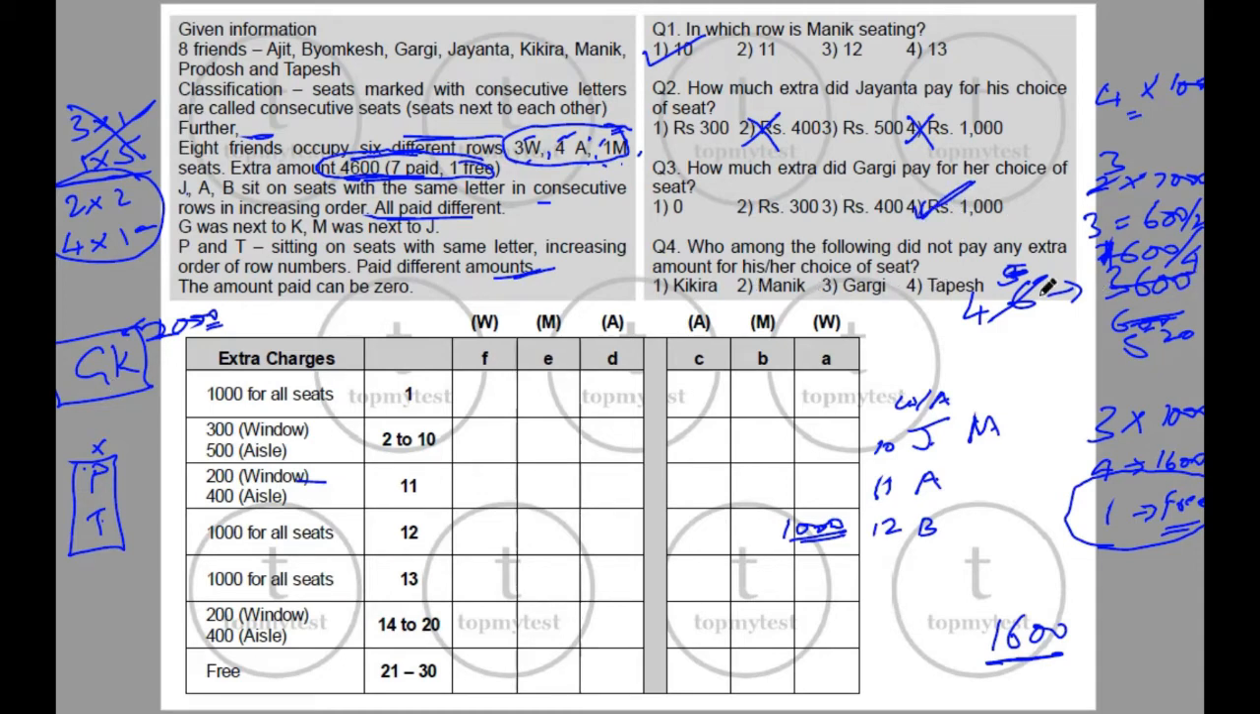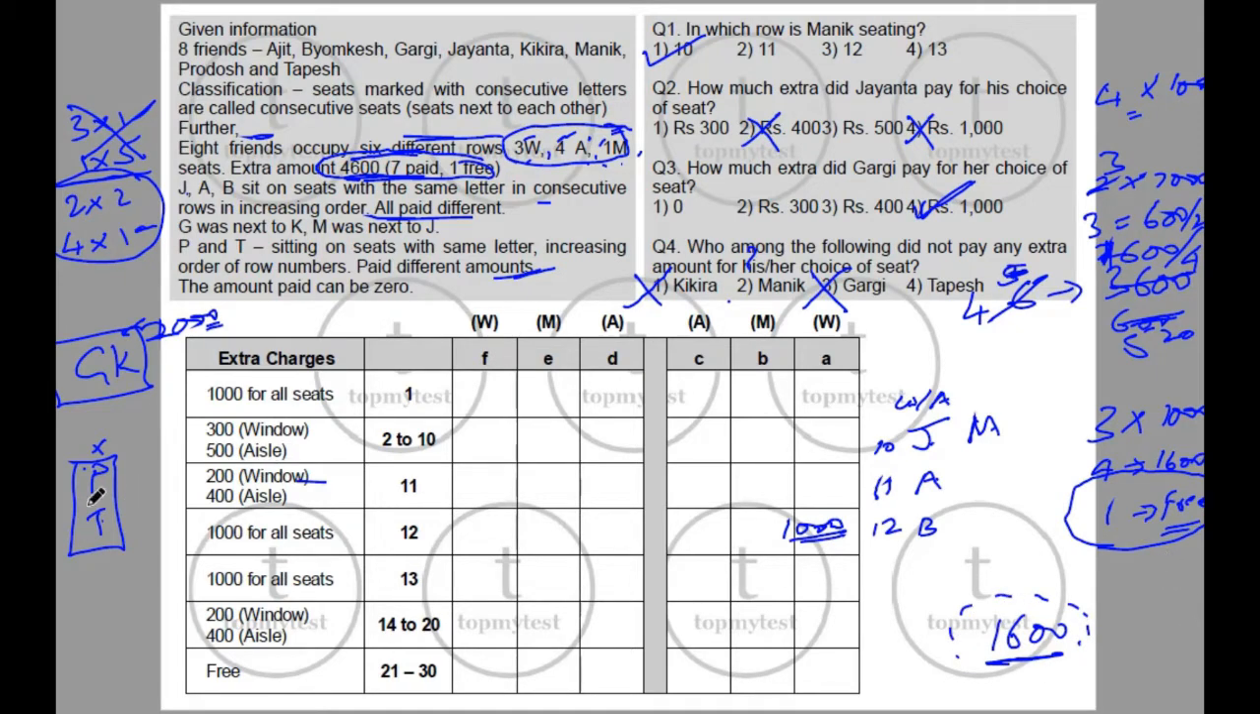This is there. Which of the following did not pay any extra for his choice? Kikira has paid 1000. Manik might be the case. Gargi is not the case. Tapesh might be the case. So one of these two. Okay, so let's try to work these two out. All right. Now, if we need to find out how much money these guys will pay, 1600 has to be paid by these people.